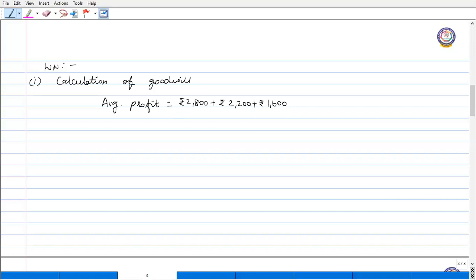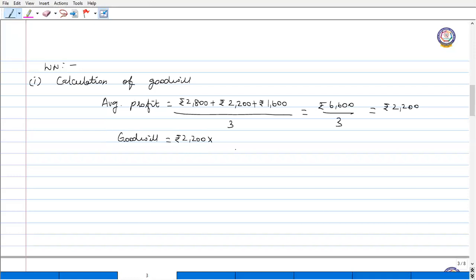Divided by 3. So it is 6,600 divided by 3, which is 2,200 rupees. Now goodwill should be found out with 1.5 years.